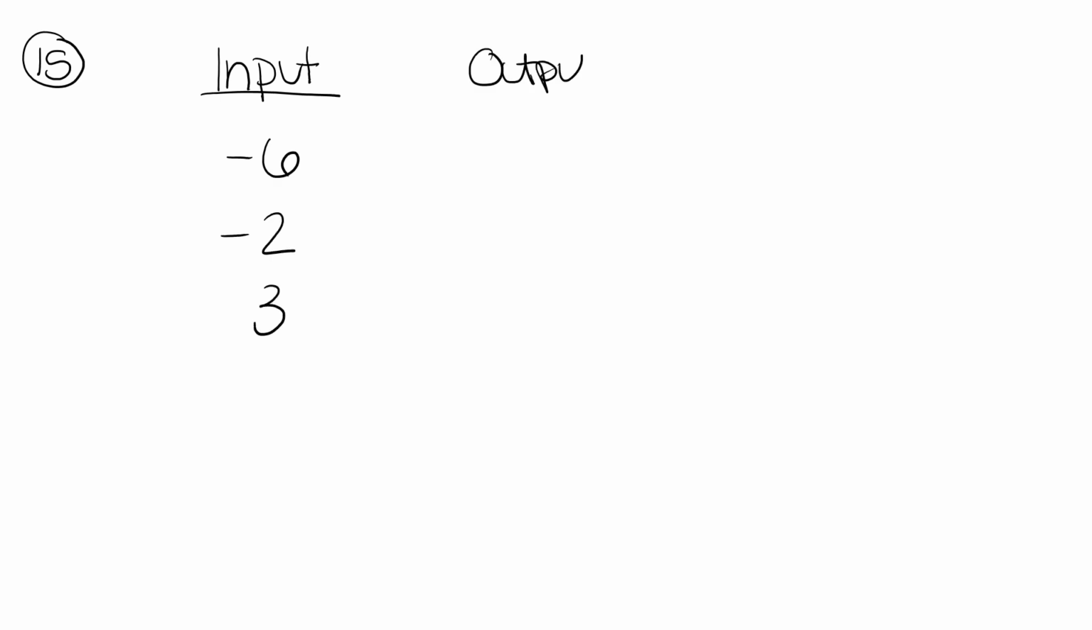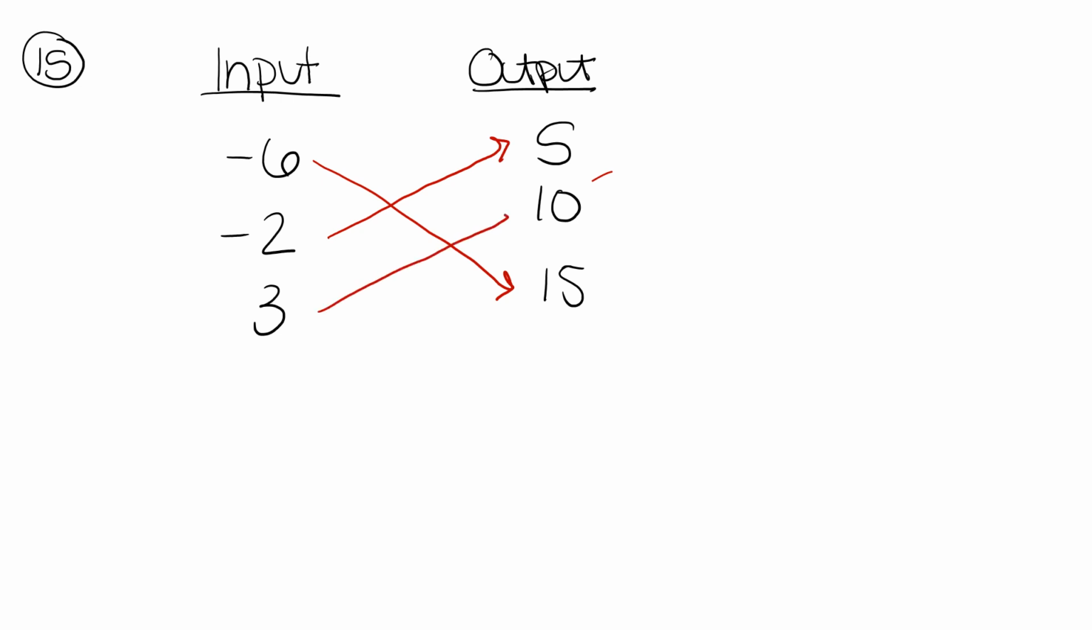For number 15, our input values are going to be -6, -2, and 3. And our output values are going to be 5, 10, and 15. We can see that -6 is paired with 15, -2 is paired with 5, and 3 is paired with 10. This is representative of a function because each of the input values is only paired up with one output value. The input values, the x values, are only used once.